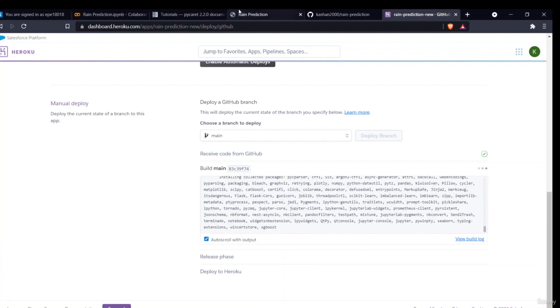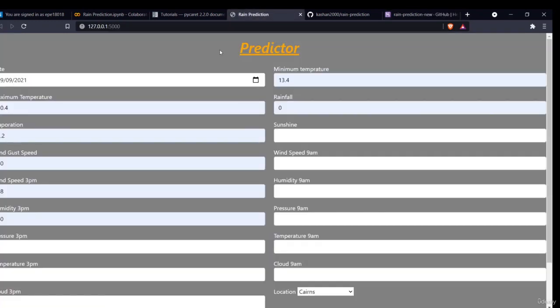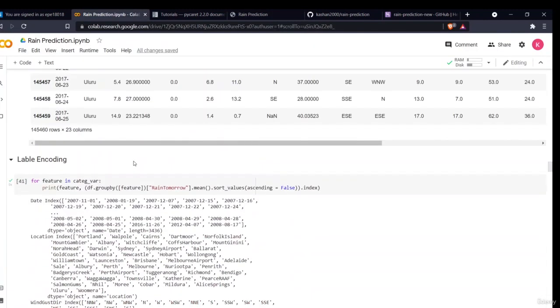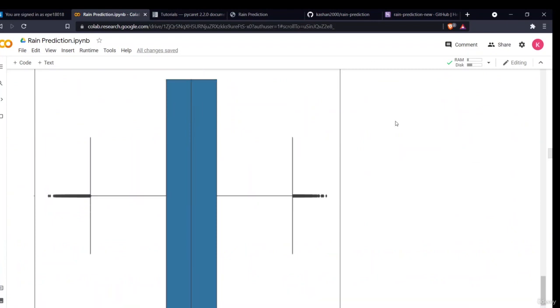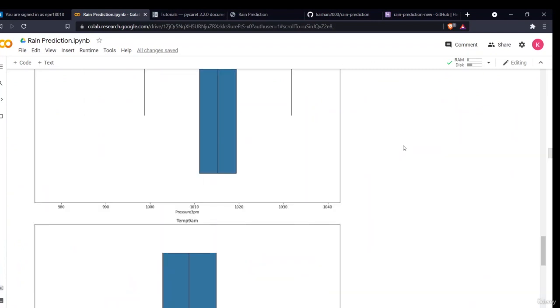So this was a brief introduction, basically a tutorial on how you can deploy your model using Flask API and Heroku. I have provided you with all the codes, all the different libraries, the data, this notebook, and all the files required for the deployment. You can try it on your own, deploy this model, and make a new model by taking reference from this. I'm sure you will try to make new things and learn from it.